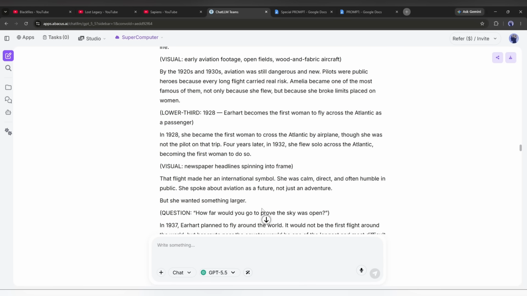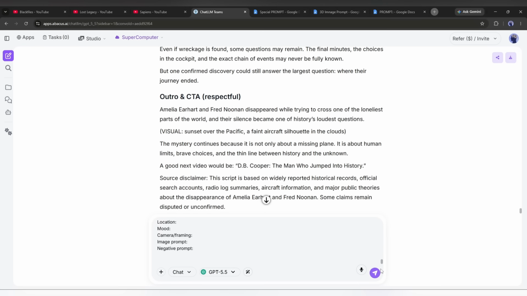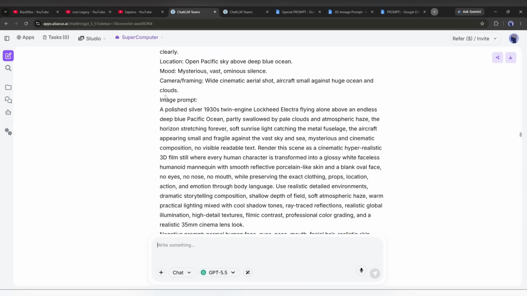Now I will break this script into scenes and create image prompts. So I will enter this master prompt and then hit the send button. And here it is, the scene by scene prompts are ready. Now we will create the images.